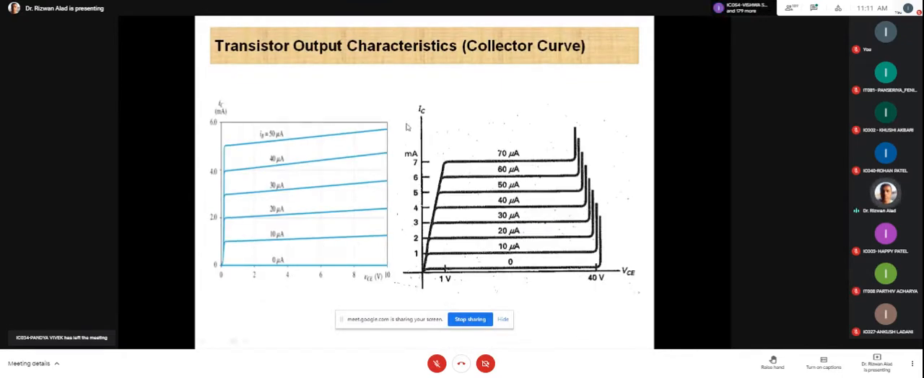What is the difference between these two graphs? Both are output characteristics of the transistor. Okay, what is the difference between these two graphs? Yes, Khushi, can you tell me what is the difference between these two graphs?